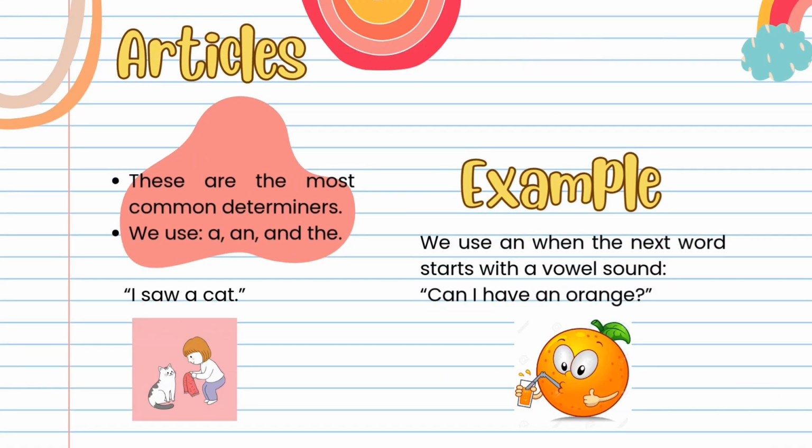Articles. These are the most common determiners. We use a, an, and the. For example, we use an when the next word starts with a vowel sound. Can I have an orange? I have a cat.